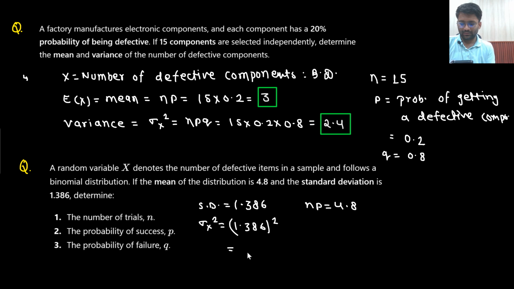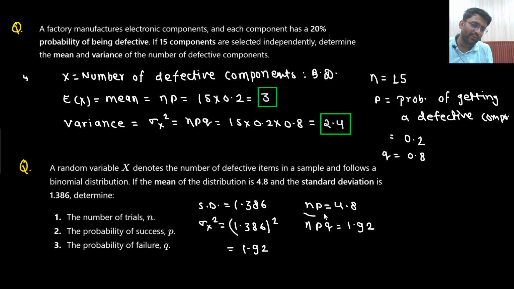1.386 whole square is 1.92. So it will be n into p into q, which is 1.92. Right?